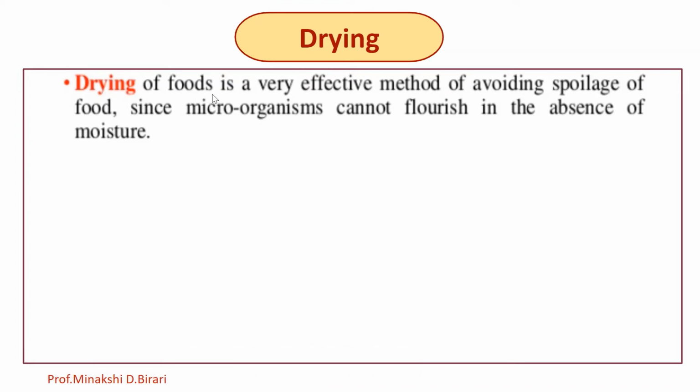Drying of foods is a very effective method of avoiding the spoilage of food since microorganisms cannot flourish in the absence of moisture. So whenever there is optimum moisture, the growth of microorganisms increases. But drying of the food is a very effective method to avoid the spoilage of the food.